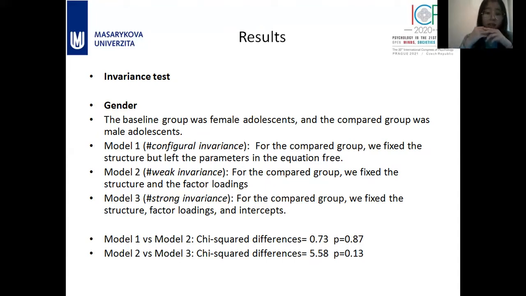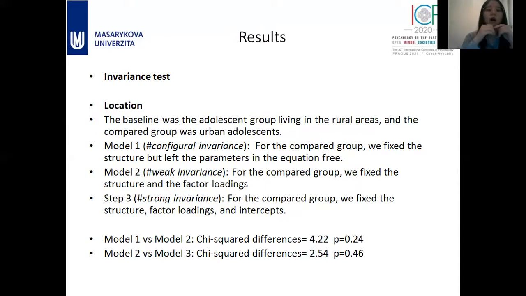Then we did a chi-square test to see if there are any differences between model 1 and model 2. We see that the difference was not significant, so that proved the weak invariance. Next, we compared model 2 and model 3, and again it is not significant. So this step proved the strong invariance across the genders.